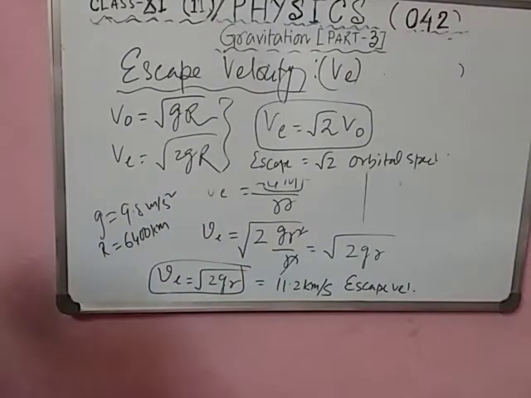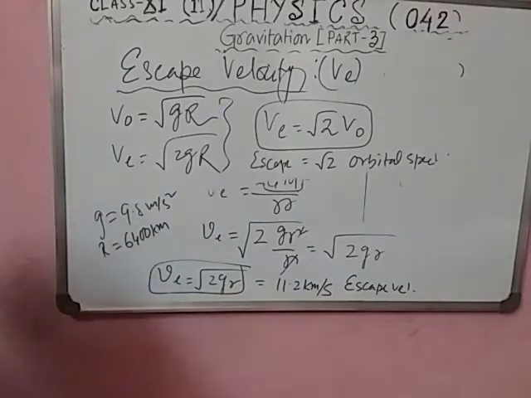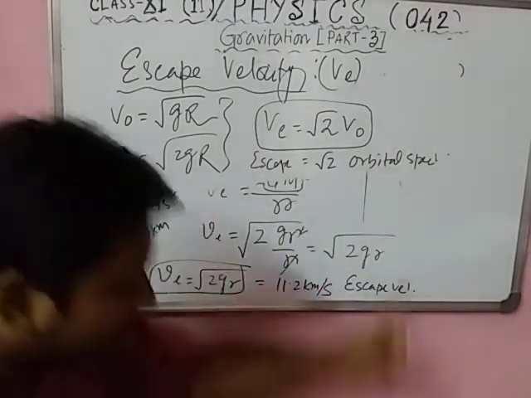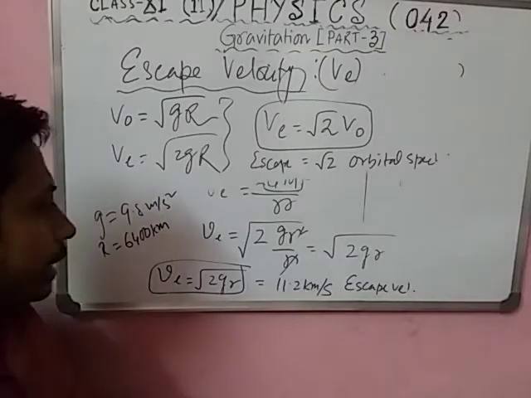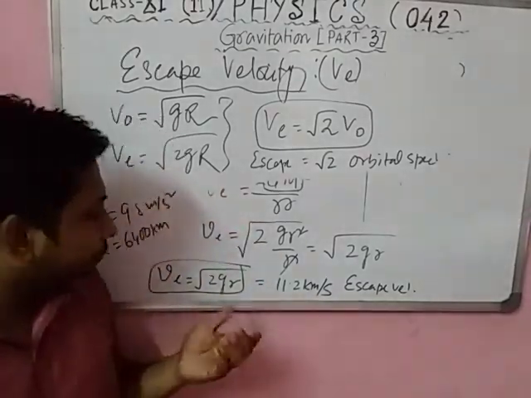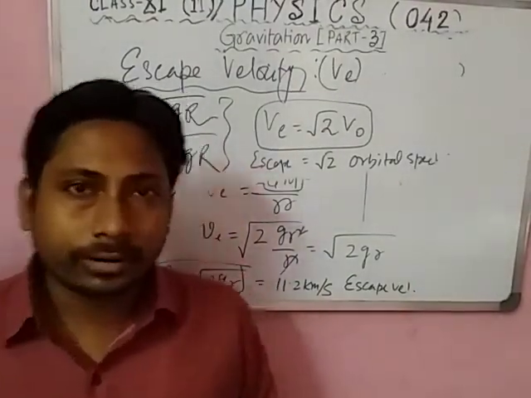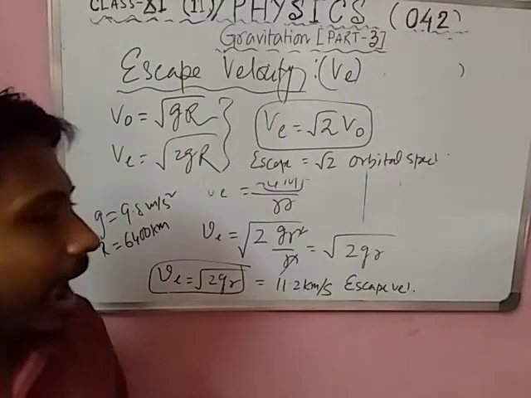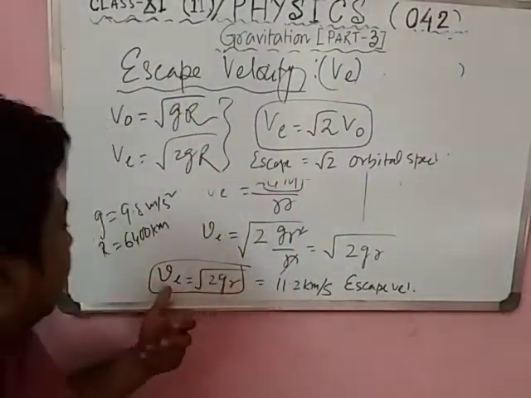In your exam, two other very important questions might come. Question number one: why does the moon have no atmosphere? Because the escape velocity of air may be higher than the escape velocity of the moon. This is the escape velocity of earth.